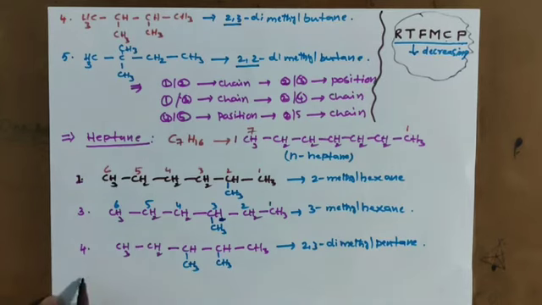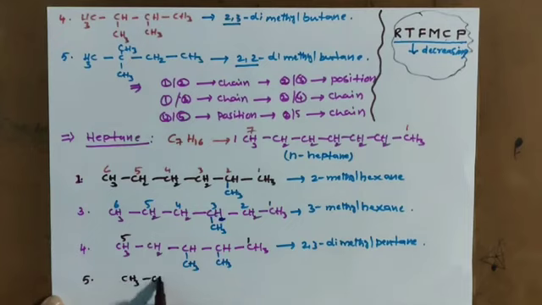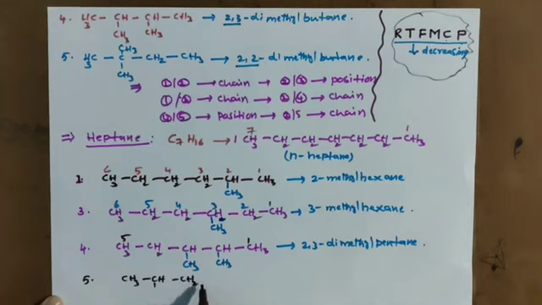Like I am writing one more, and this time I am taking the same carbon chain 1 to 5. So CH3 bond CH and CH2 bond CH bond CH3. Clear? See here 5 carbons again, but the position I am going to change. Here one methyl group and here one methyl group I am taking.